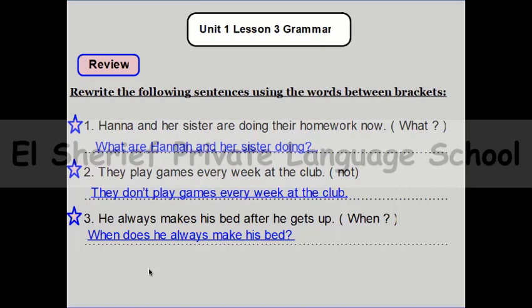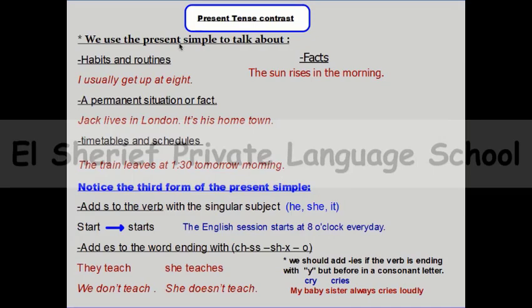At this point we can say that we finished the part of the revision. And by the way, this part will help you to understand the grammar lesson for today, because there is a surprise for you. Today we will not talk about a new grammar lesson, but we will talk about present tense contrast.